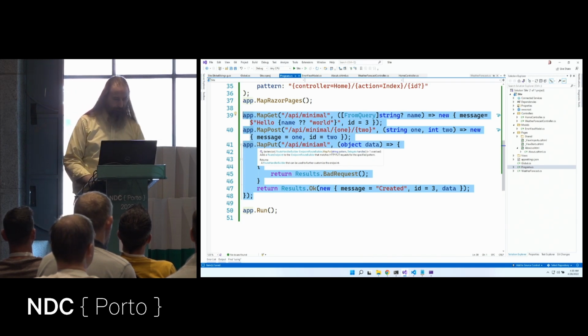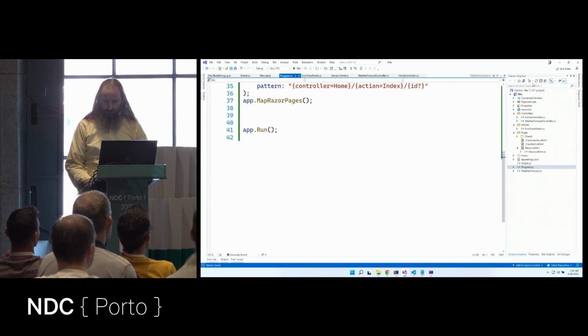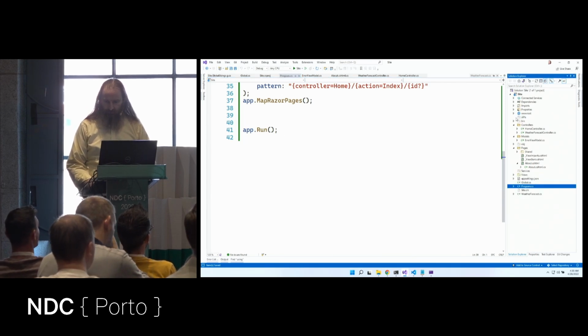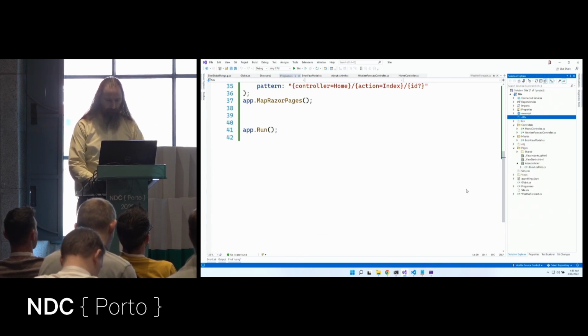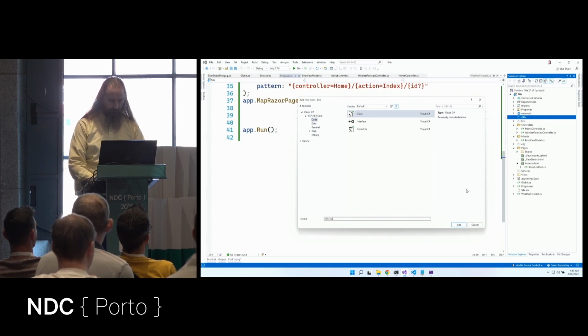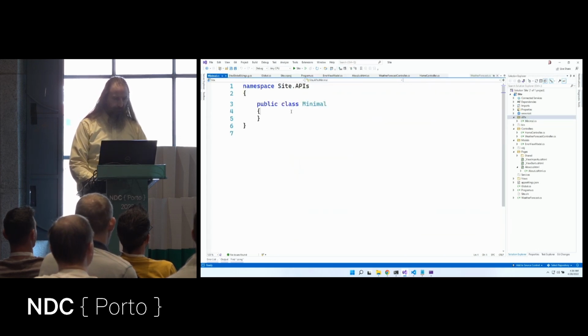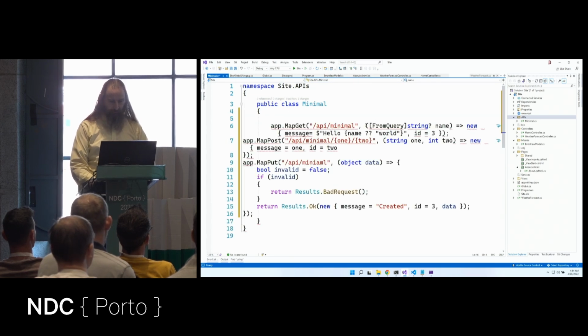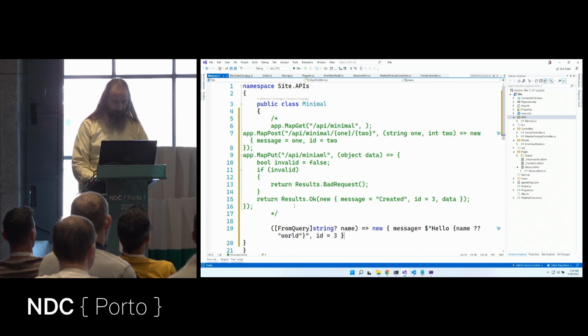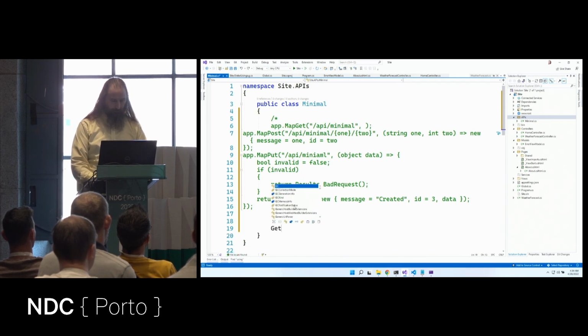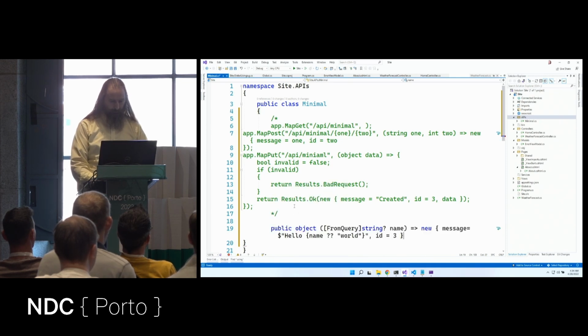So I'm going to grab all of this code and let's create a new folder. I'll call this APIs. And I'll add a new file in this called minimal. And here inside public class minimal, I will have some methods. So let's create a method here and we will call this our get method, public object get. And so get will do that.